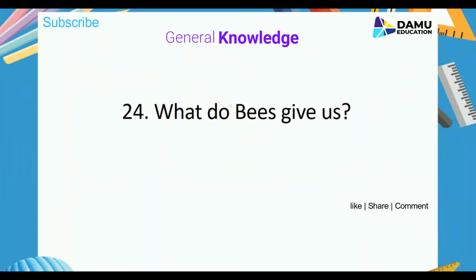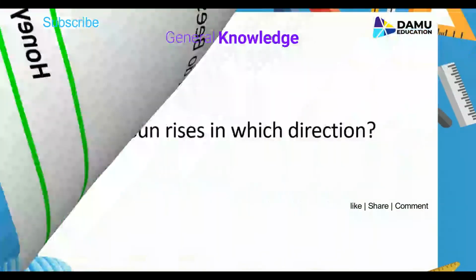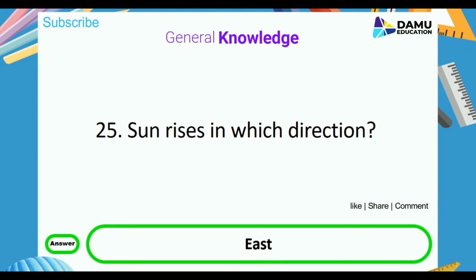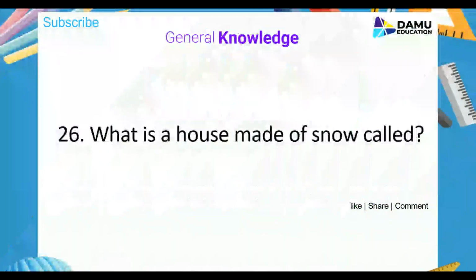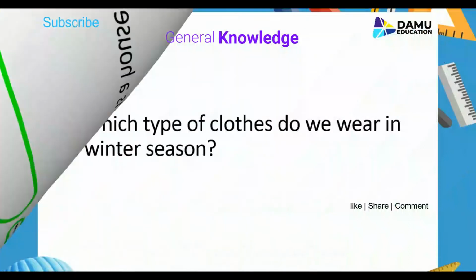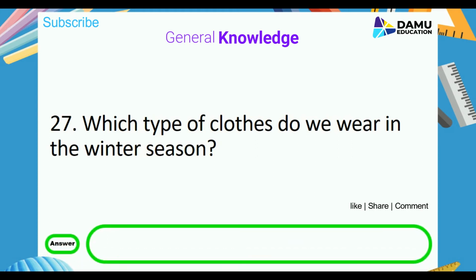What do bees give us? Answer is honey. Sun rises in which direction? Answer is east direction. What is a house made of snow called? Answer is igloo. Which type of clothes do we wear in the winter season? Answer is woolen clothes.